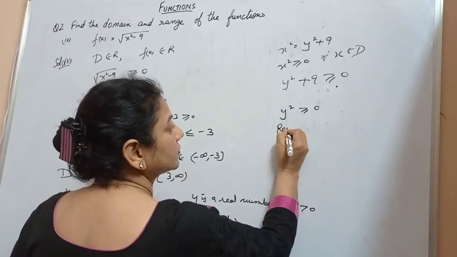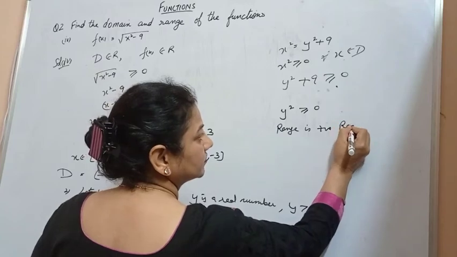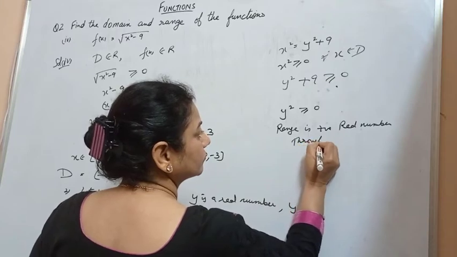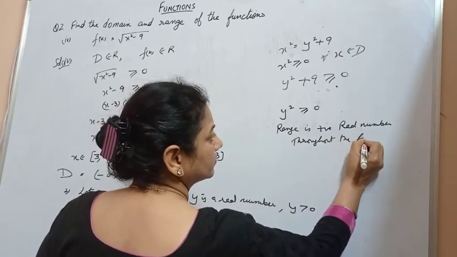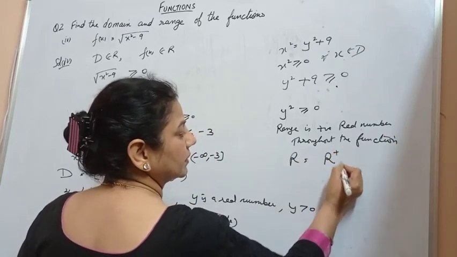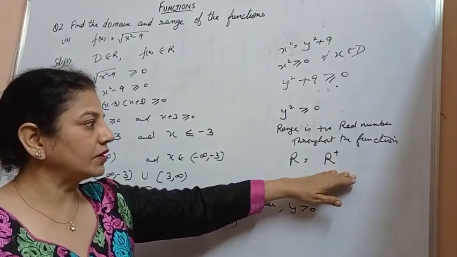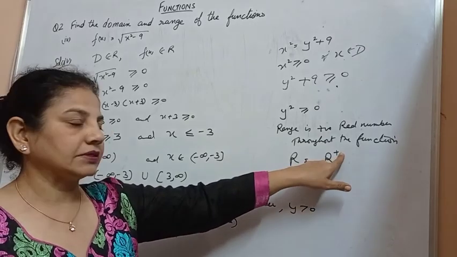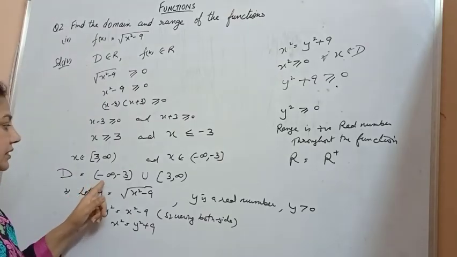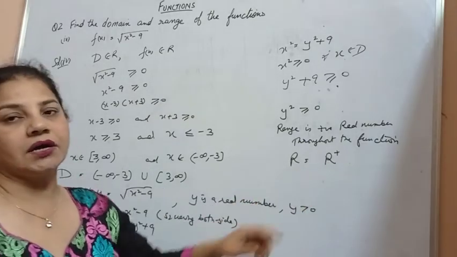So range is positive real number throughout the function. So range R is equal to R plus. It's a positive real number for all the function. So therefore range is equal to R plus. This is the positive real number. Domain we have calculated as minus infinity to minus 3 union 3 to infinity, and range is R positive.